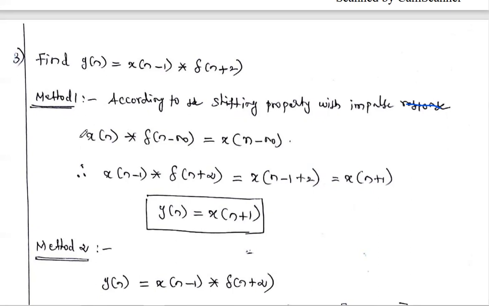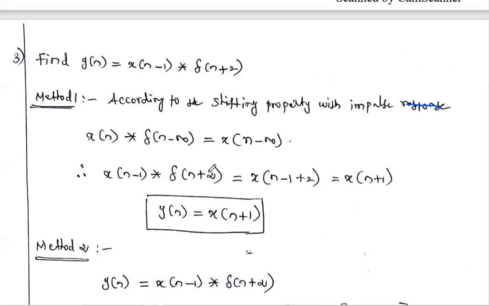So according to this property, you just compare here. Therefore x of n minus 1 convolved with del of n plus 2 gives the answer. Here, in the place of n, the original signal is already shifted by 1 second. And what is the value of n naught here?